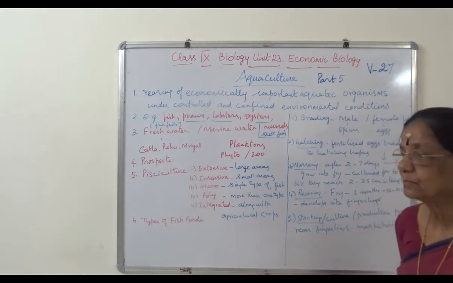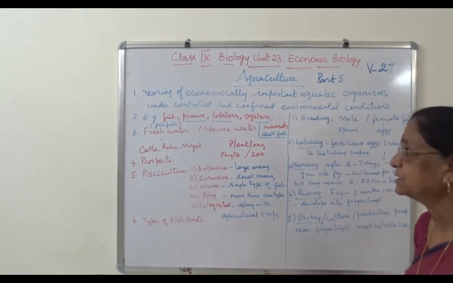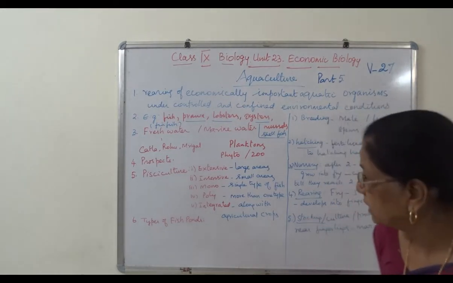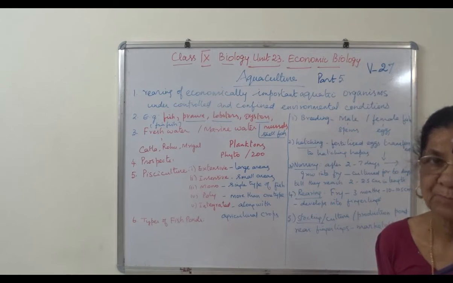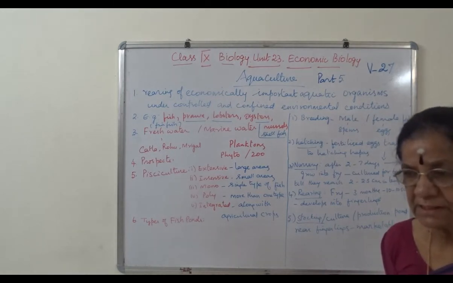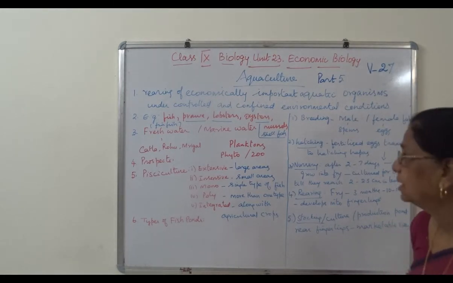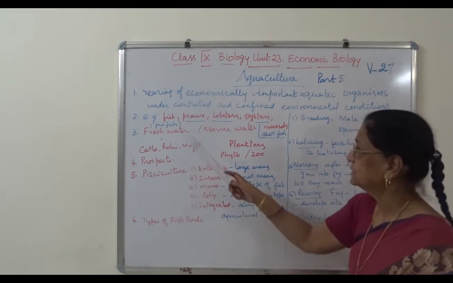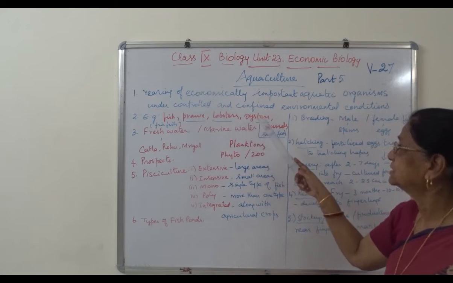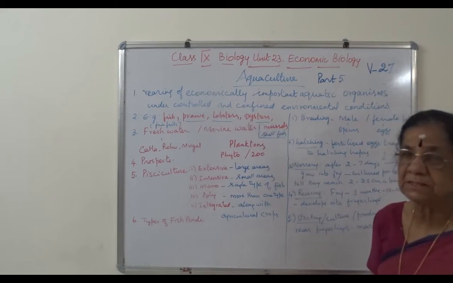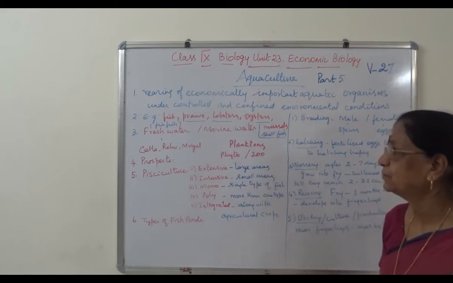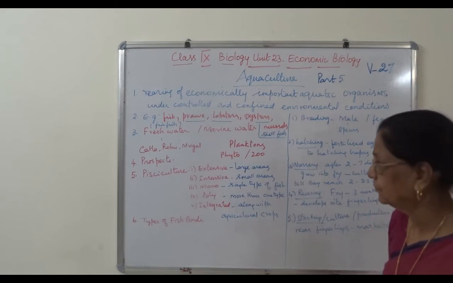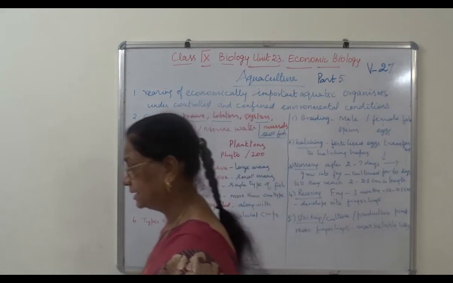Example for freshwater, katla, we have done in practicals. Then rohu, mriga, and other varieties of fishes. Whereas for marine water, again fish, prawn, lobsters, oysters and mussels are examples.